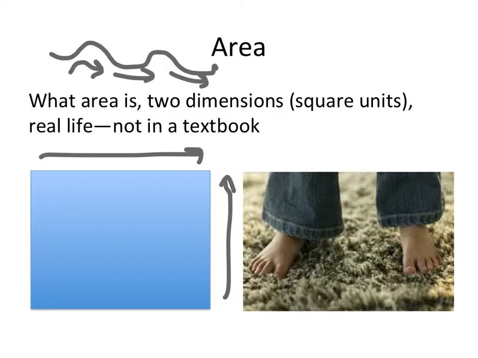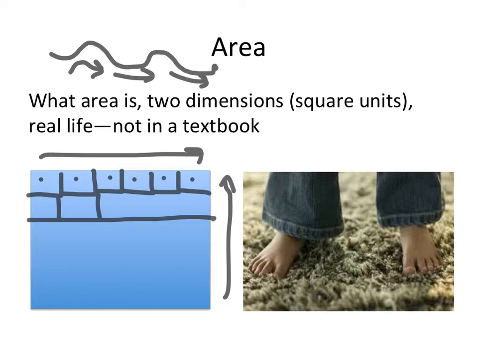So if I decide to measure this with squares that are about this big, then I can make a row of squares and I can cover the shape that I have. And it would take 1, 2, 3, 4, 5, 6 of those squares to make one row.